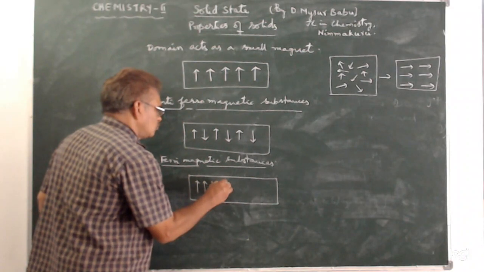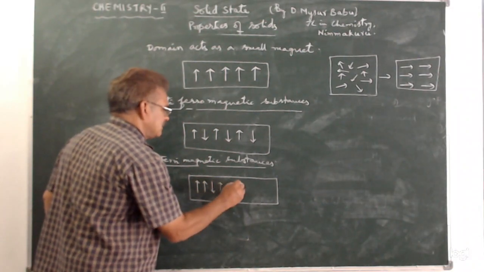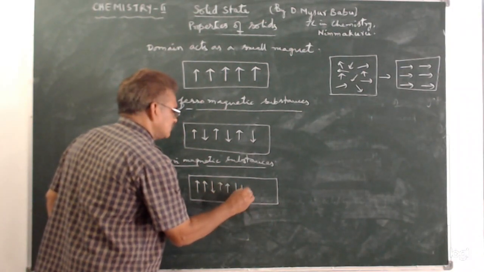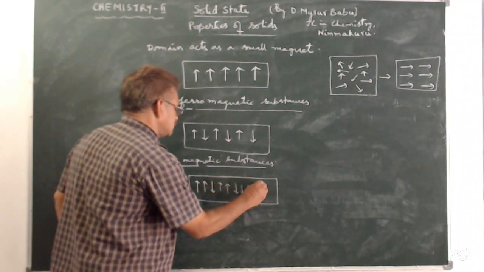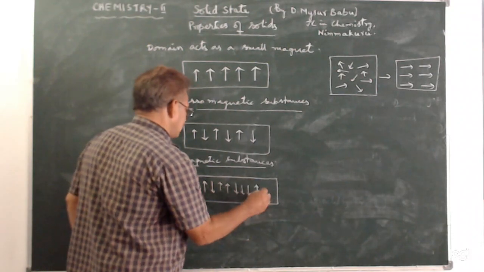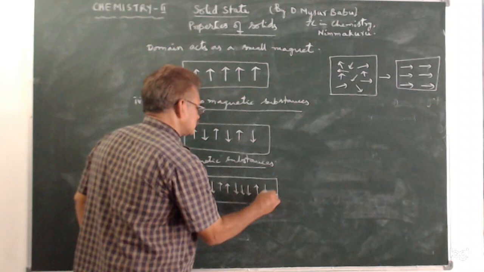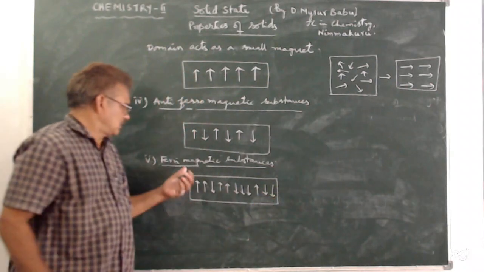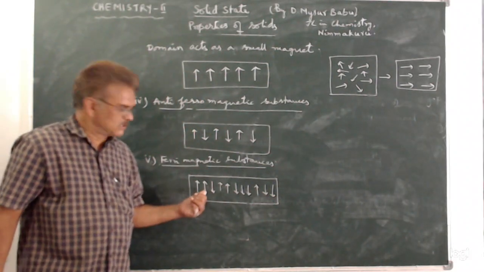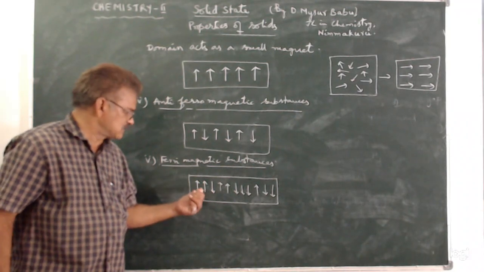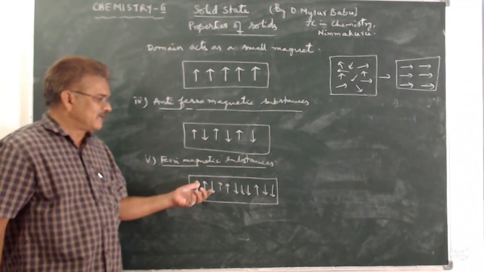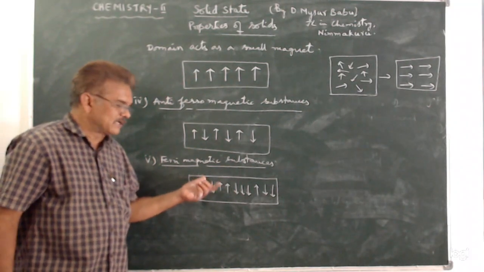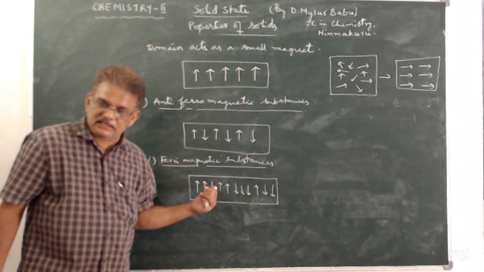Say 2 are upside, 3 are downside. Or 1 is upside and 2 are downside, like this. So in ferrimagnetic substances, the domains are parallel but in different number.